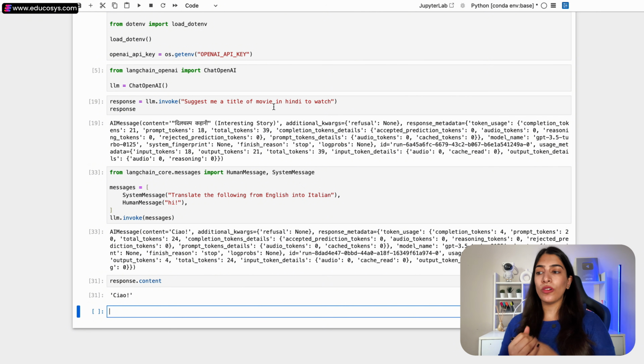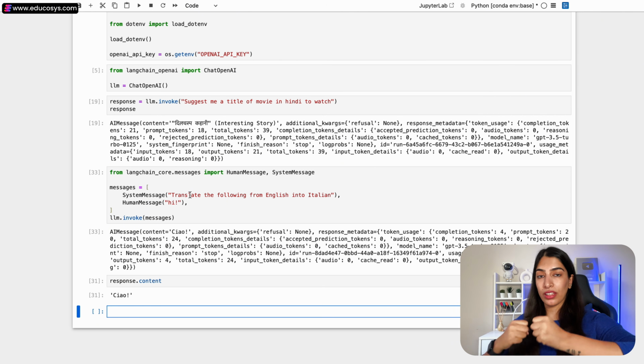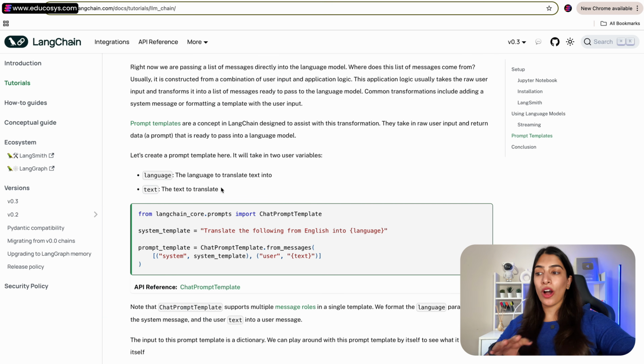Now, not just language, I can also take more inputs from the user, for example genre. My user wants to watch in this particular genre. It can be comedy, sci-fi, horror, anything, right? So I want to be able to take inputs from the user, transform them and then send them to the LLM. Similarly, in this example, I want to take the input from the user and say translate the following from English into some other language, or from some language into another language. It can be from Hindi to Malayalam, Telugu to Tamil, anything, right? So I want to take it from the user, transform it, and send it to the LLM. Now let's go back to the documentation and see how it can be done.